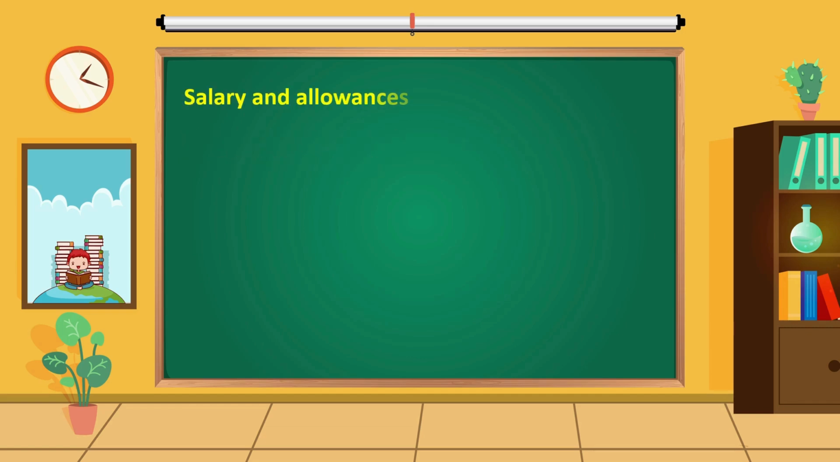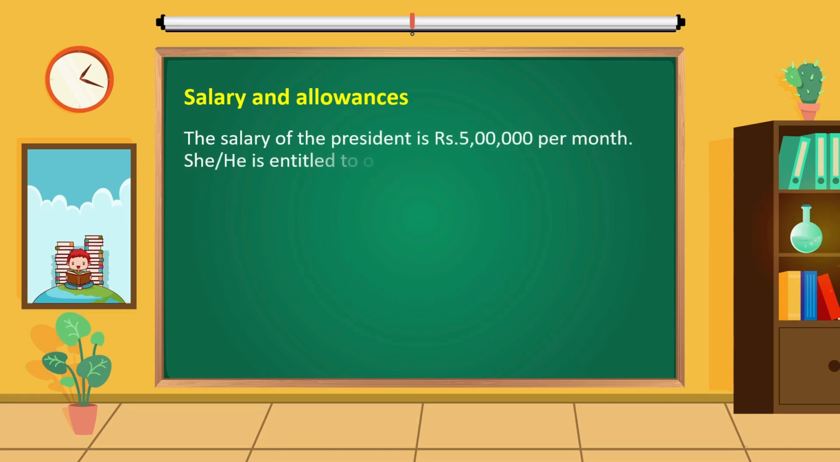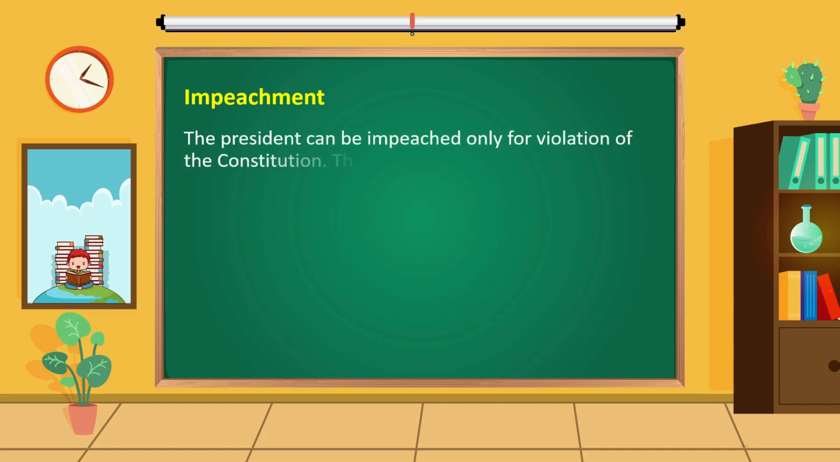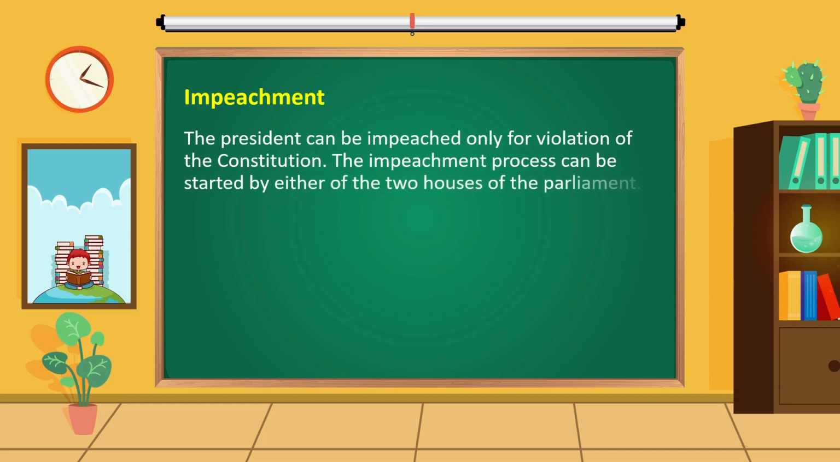Salary and allowances. The salary of the President is Rs 5,00,000 per month. He is entitled to other allowances as permissible by law in force from time to time. Impeachment. The President can be impeached only for a violation of the Constitution. The impeachment process can be started by either of the 2 houses of the Parliament.